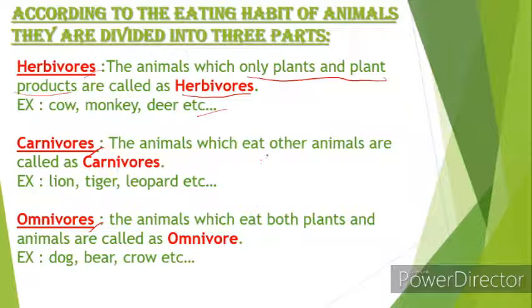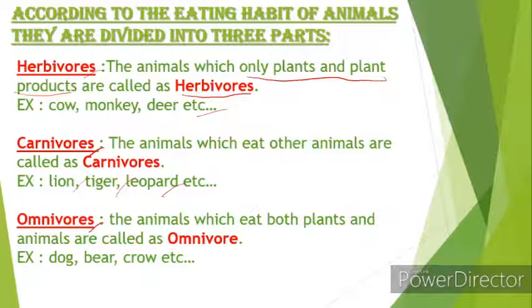They don't eat plants and plant products. So instead of non-vegetarian, we'll call them carnivores. The animals which eat other animals are called carnivores. For example, lion, tiger, leopard, etc. So these are animals which eat other animals, right? So these are called carnivores.